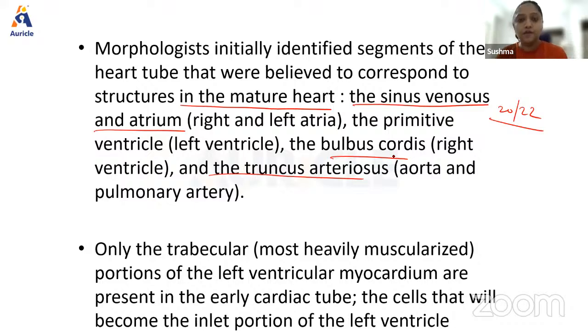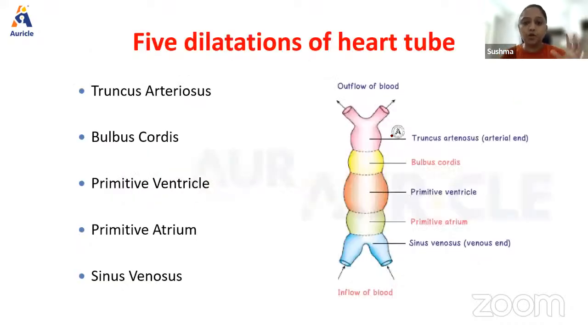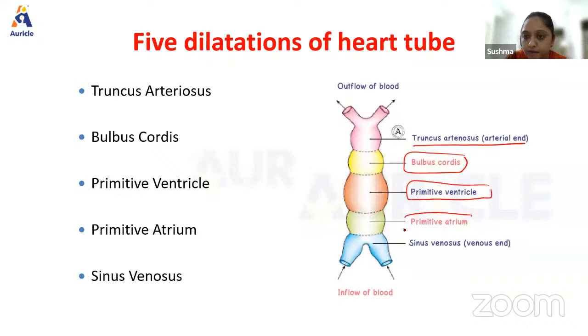Okay. And if you look at the heart tube, the tube that I told you how in the lateral plate mesoderm, the tubes are formed and they come closer and they fuse with each other. This is how the fusion looks like. These are the different areas. The first one you have is the truncus arteriosus, arterial end. Then you have the bulbous cordis. Then you have the primitive ventricle. Then you have the primitive atrium. Then you have the sinus venosus.